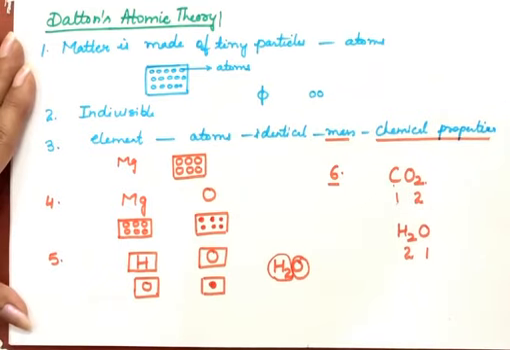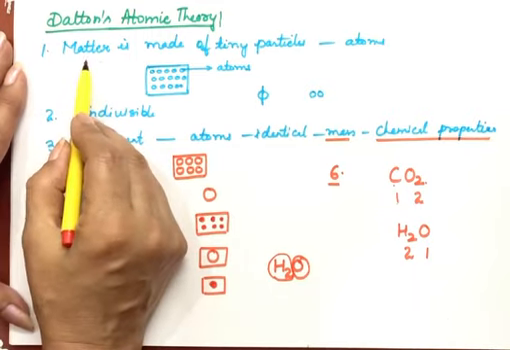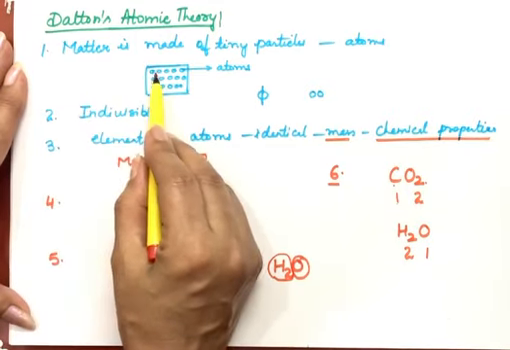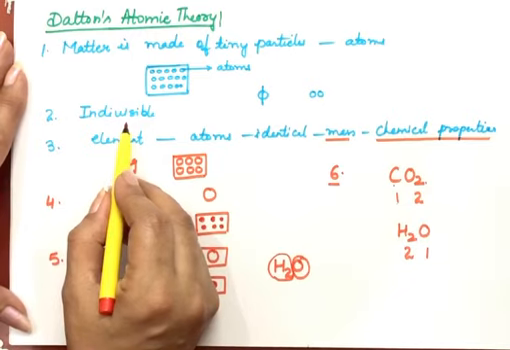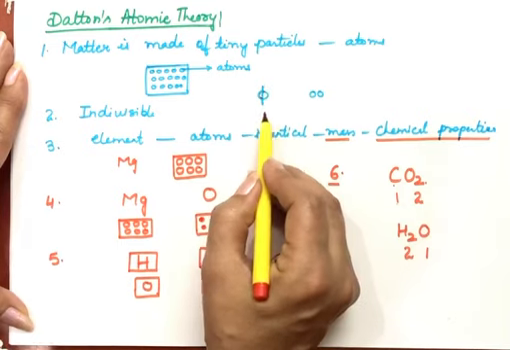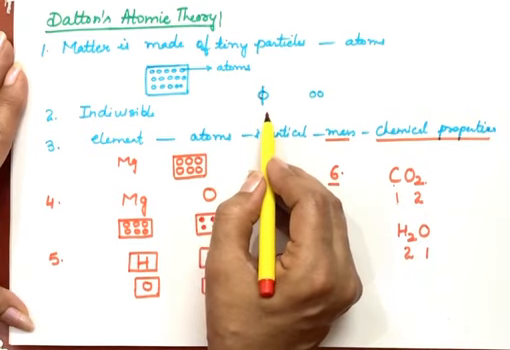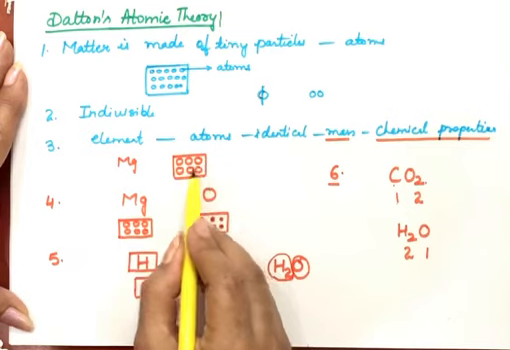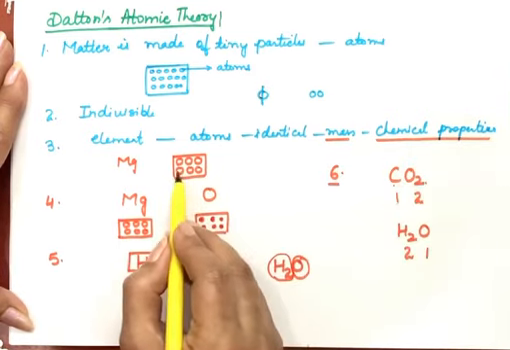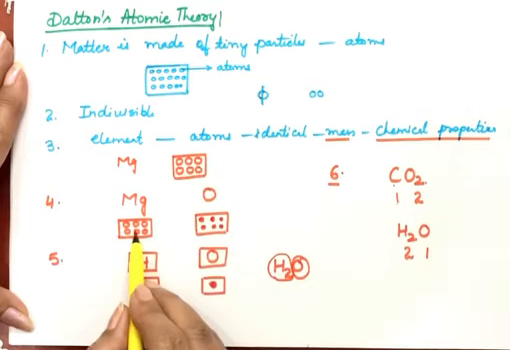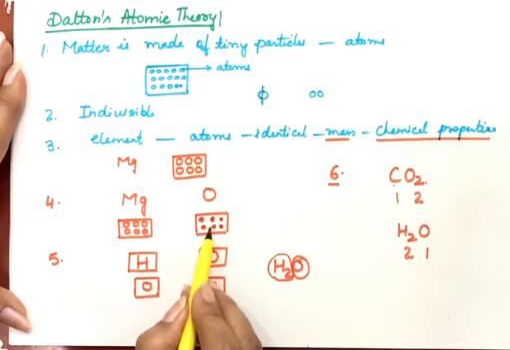Repeating these points, first point of the theory is any matter we take is made up of very, very small particles. These are called atoms and these are not visible to the naked eye. And these atoms are indivisible. These cannot be broken down and cannot be created. They are indivisible in nature. Atoms of the same element are identical in all respects. In their mass, chemical properties, in all properties, they are identical. But if we take different elements, their atoms have different masses and different chemical properties.